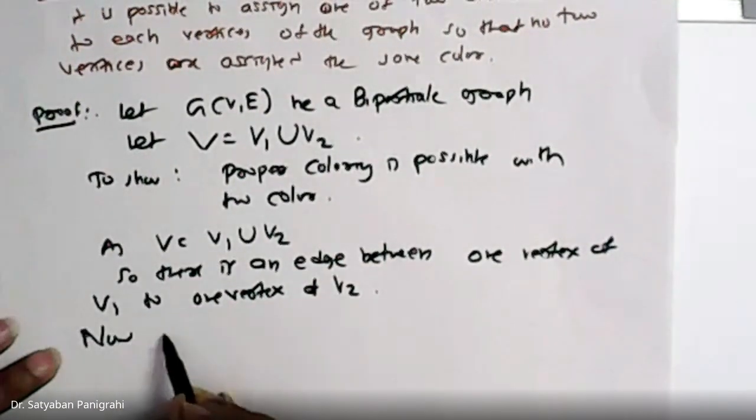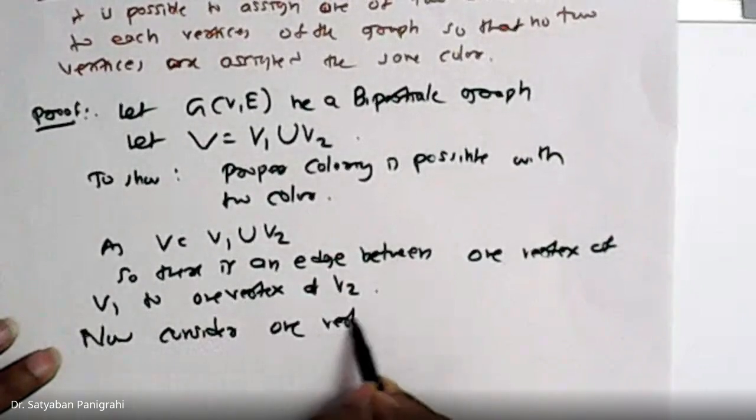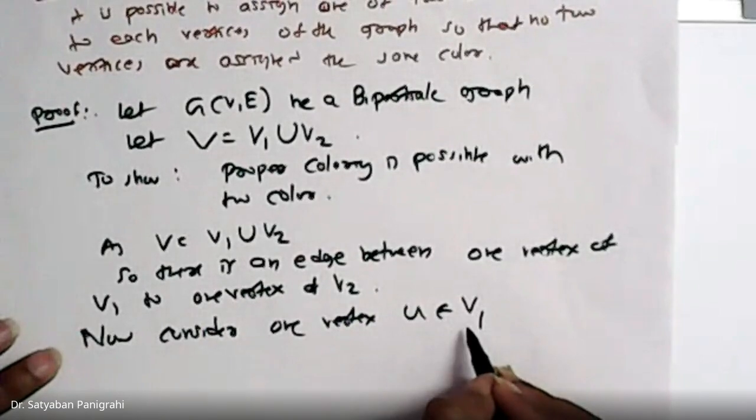Now consider one vertex U belonging to V1.